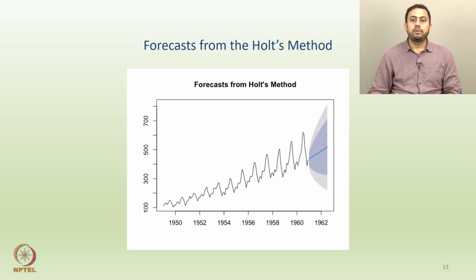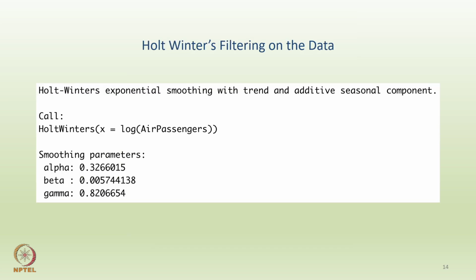And then the forecast from Holt's method. If you want to forecast down the line, once you fit Holt's smoothing on the data, how do the forecasts look? This blue line gives you the forecast along with the standard error regions around the forecast. Lastly, what would happen if you apply Holt-Winters filtering, or Holt-Winters smoothing, on the data? Here you can clearly see that we are applying Holt-Winters and not Holt's. Why?